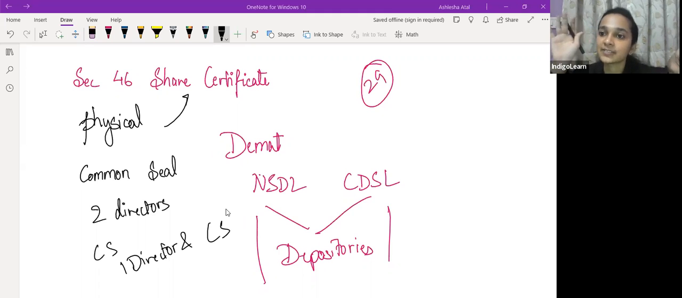Matlab, share certificate will be the first evidence, or rather, what do you understand by this term prima facie? I'm sure you would have come across this term prima facie at several places. Law में तो बहुत जगह use होता है. So prima facie का मतलब क्या होता है?